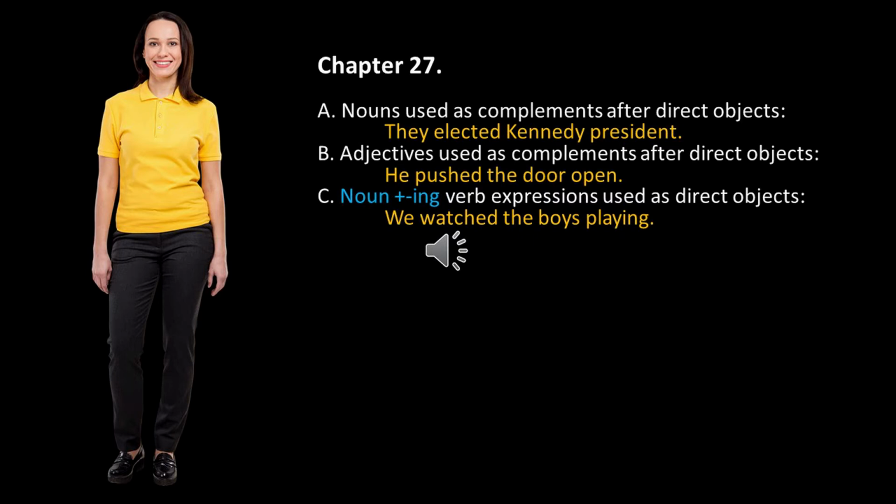Today we will discuss Chapter 27. A. Nouns used as complements after direct objects. Example, they elected Kennedy president. B. Adjectives used as complements after direct objects. Example, he pushed the door open. C. Noun plus ing, or verb expressions used as direct objects. Example, we watched the boys playing.